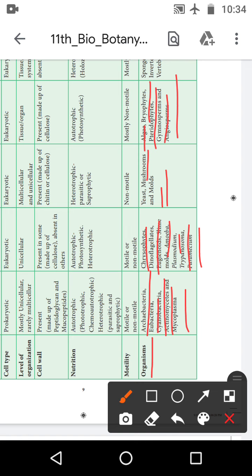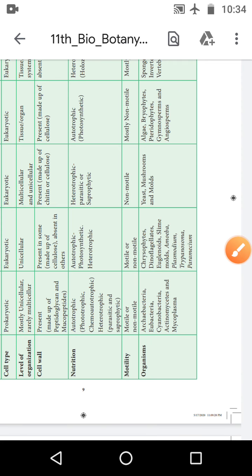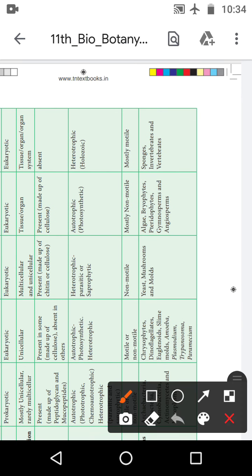Then Animalia, what are the organisms? Sponges, invertebrates and vertebrates. Invertebrates are without a backbone and vertebrates have a backbone, and sponges are also an example of Animalia.